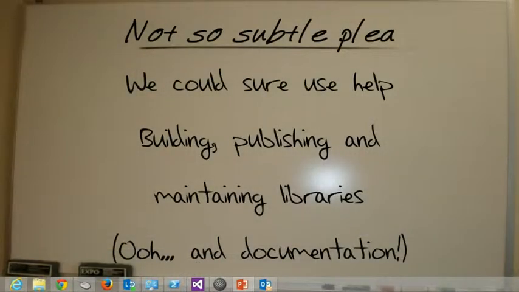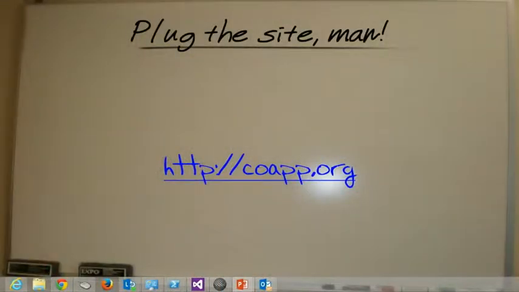So, a not so subtle plea. We sure could use help building and publishing and maintaining libraries. Oh, and documentation. Because I'm a dev, I don't document stuff. But more to the point, if you can make it through some of our wimpy documentation, and you can even ping me all the time, I love helping people. You can build and publish your own libraries and get them up on NuGet.org. If there are open source libraries that you like to use, you can certainly jump in and help us. You can come to our website at coapp.org.